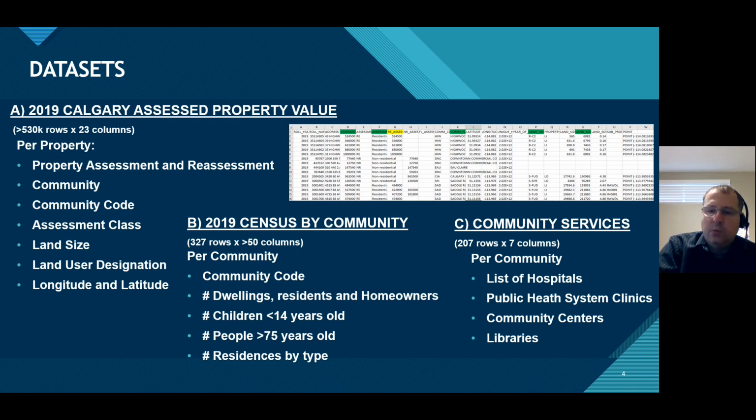The second data set is related to the 2019 census, separated by 327 communities with 50 filters. The most important filters are listed here. For example, the number of dwellings, residents and home owners, number of children older than 14 years old, and the types of residence, for example, if a townhouse or single family. The last dataset contains 207 rows. That is basically the community services available in different communities.